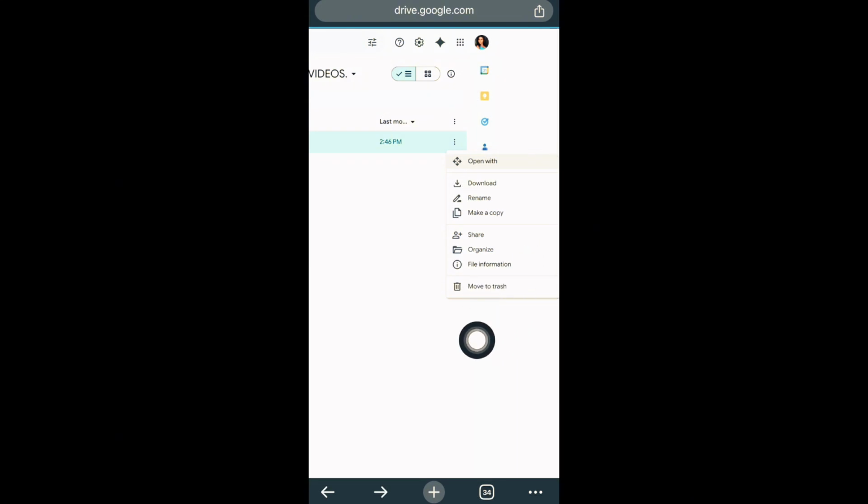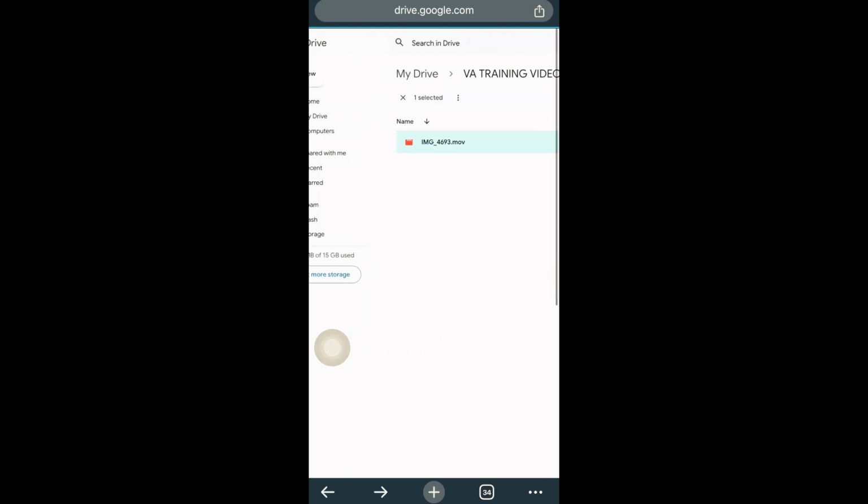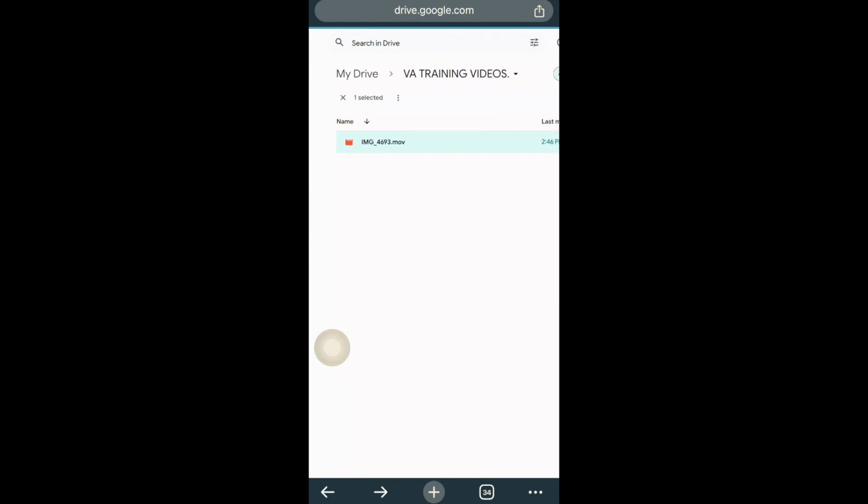So the implication is this: only the file will be moved. But if I move the entire folder to trash, everything including the files, so if I have like 1,000 files here, once I click on move to trash on this folder section, even the 1,000 videos that are saved in these VA training videos will be moved to trash.